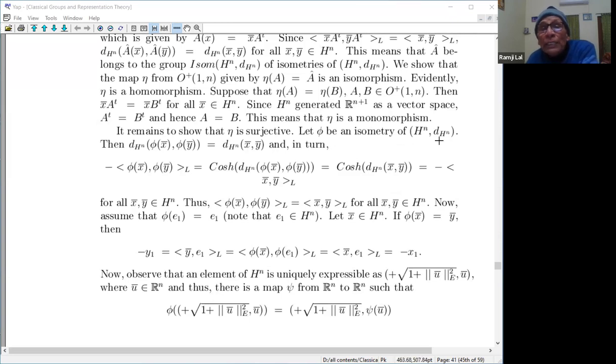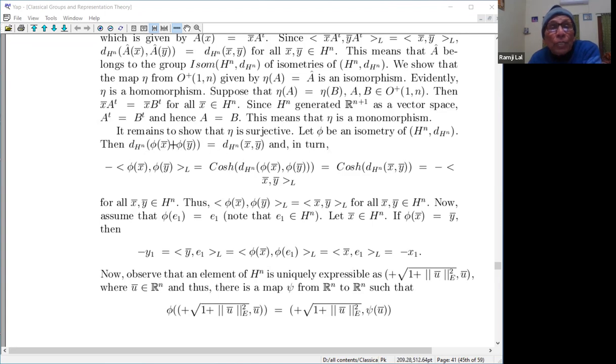So phi being an isometry of Hn, dHn of phi x, phi y is equal to dHn of x, y, and in turn minus the Lorentz inner product of phi x, phi y. By definition, cosh of this thing should be cosh of this thing, right?